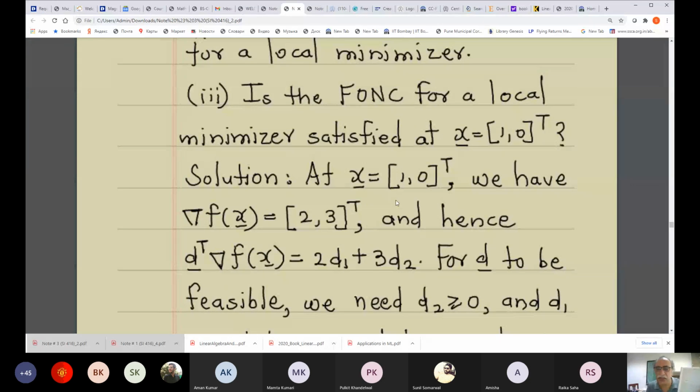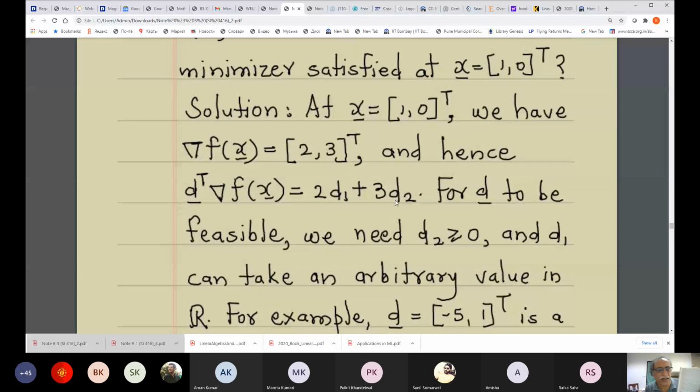So D2 has to be greater than or equal to 0, but D1 can take any arbitrary value in R. D2 needs to be greater than or equal to 0 because the point at which we are trying to determine a feasible direction is this point 1 0. D2 cannot be chosen arbitrarily in R, whereas D1 can be any number in R.